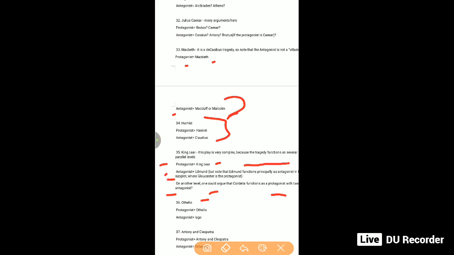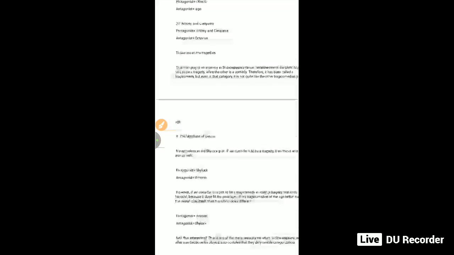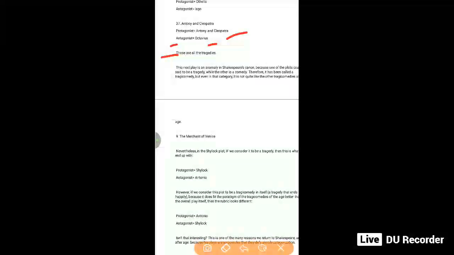And Othello, protagonist was Othello and antagonist is Iago, clearly. Antony and Cleopatra. Protagonist was Antony and Cleopatra, both can be considered as protagonist. Antagonist Octavius. So those all are tragedies. So next are plays anomalous in Shakespeare's canon, because one of the plot counters is said to be tragedy while the other is comedy. So let's go ahead.